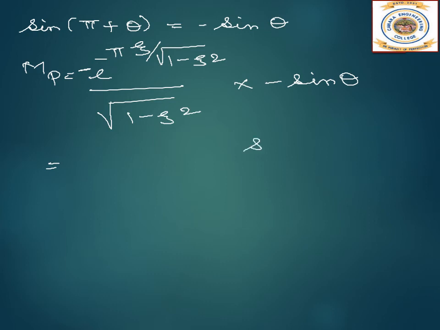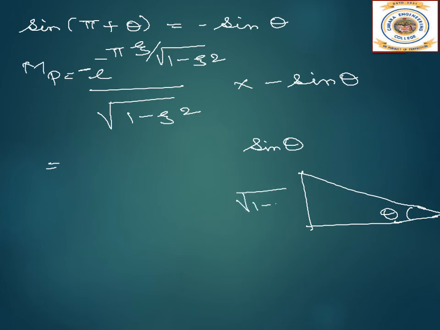But now what is sine theta? Let us take the triangle we have. This is theta, this is root of 1 minus zeta square, this is 1 and this is zeta. So sine theta will be opposite by the hypotenuse, so it is root of 1 minus zeta square.